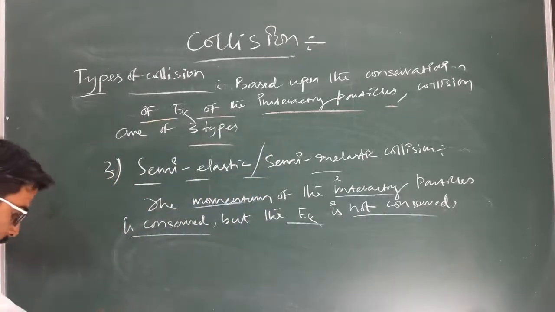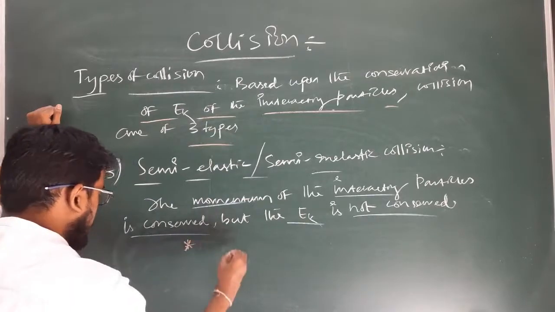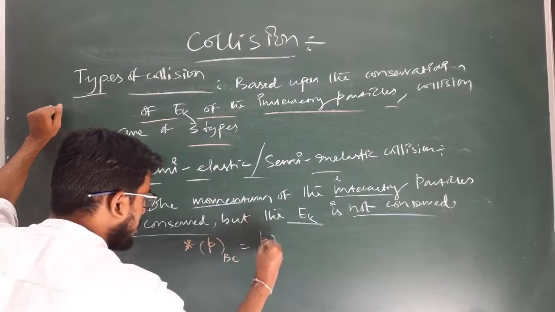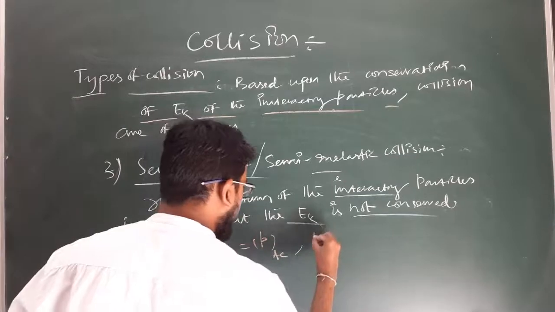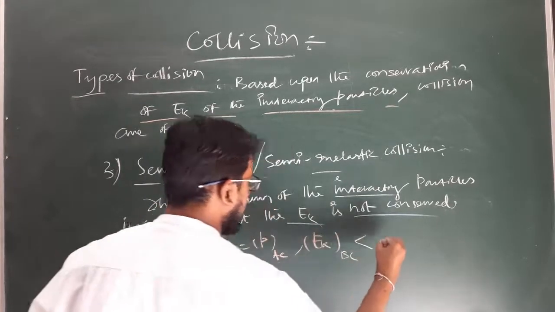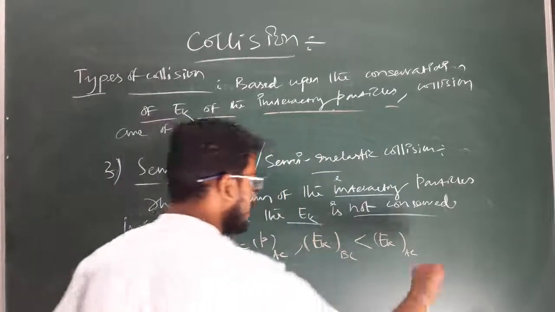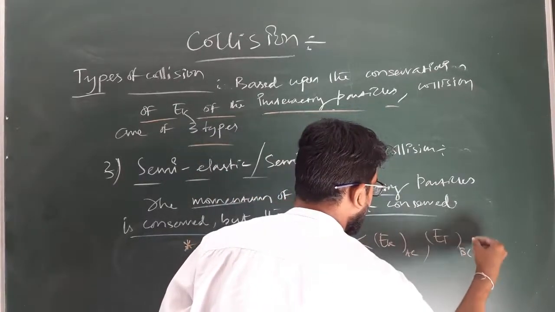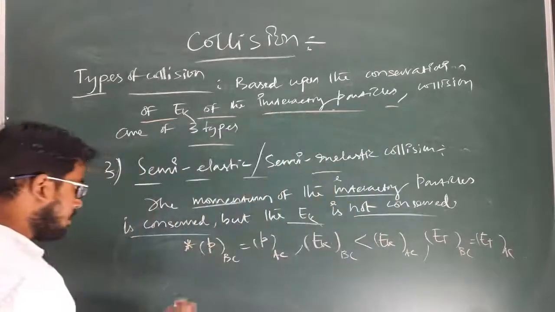But what are the conditions? So as I am writing here, the momentum of the system before collision is equal to the momentum of the system after collision, because momentum is conserved, but the kinetic energy of the system before collision is less than that of the kinetic energy of the system after collision. Okay, but here also the total energy of the system before collision is equal to the total energy of the system after collision. So these are the conditions for what?